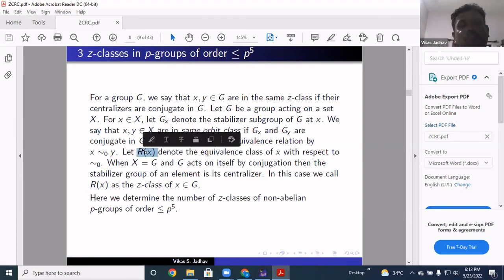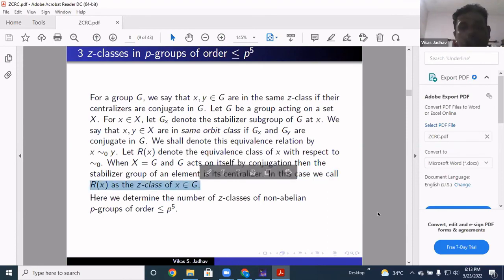When the set X is G itself, then G acts on itself by conjugation, and the stabilizer groups are nothing but the centralizers. In this case, R(x) is nothing but the Z class of x. Now we'll see the number of Z classes of non-abelian P groups of order less or equal to P raised to 5.